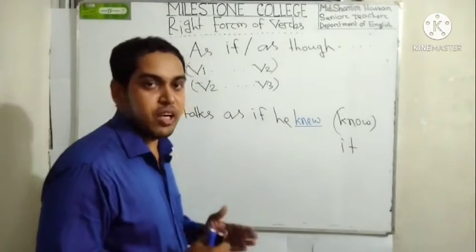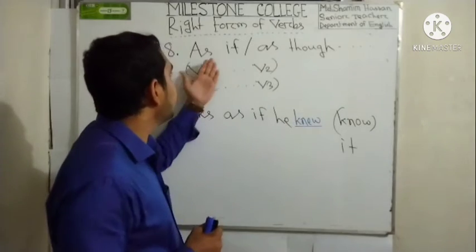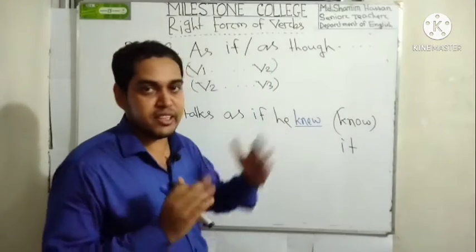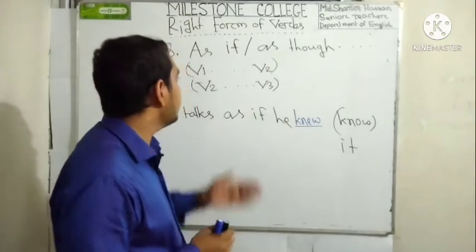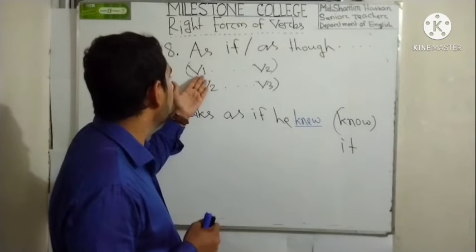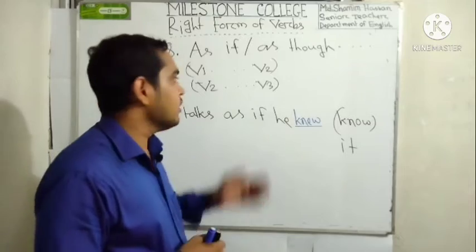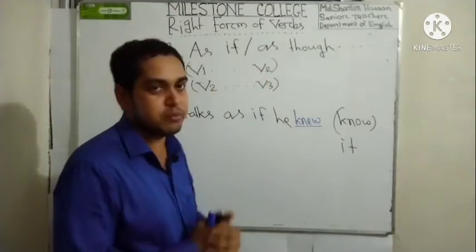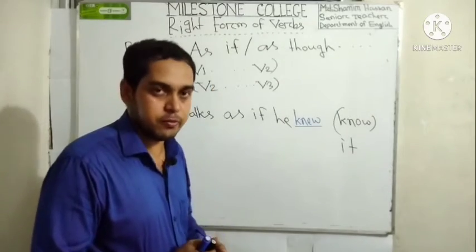My dear learners, now rule number 8. If you find as if or as though in any sentence, and if you find in the first part of the sentence the verb is be1, that means the present form of the verb, then you have to use just be2, that means the past form of the verb.